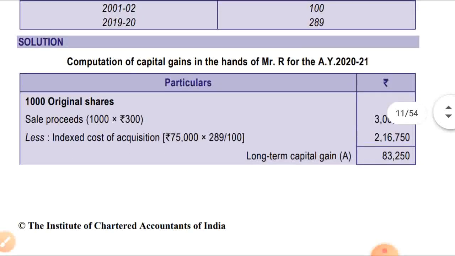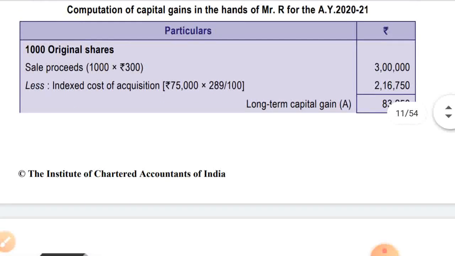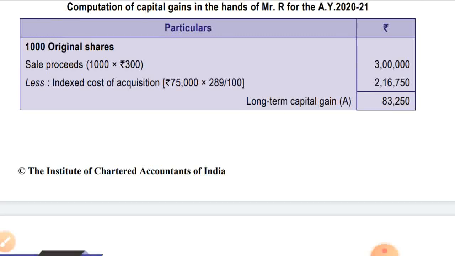Computation of capital gain in the hands of Mr. R for the assessment year 2021. First, the 1000 original shares. Sale proceeds are 1000 shares into rupees 300 per share, that is 3 lakh. Indexed cost of acquisition is 75,000 into 289 divided by 100, that is 2,16,750. That is a long term capital asset. Capital gain 83,250.